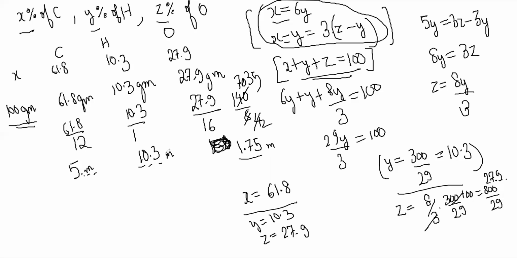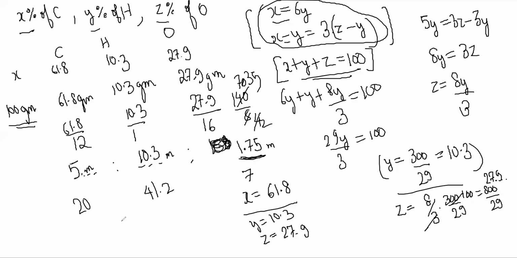Now moles cannot be a fraction, so this is a ratio. I'll multiply by such a number that it becomes an integer. If I multiply by 3 times or 4 times, 4 times makes this an integer, 3 times does not. If you do 4 times, it becomes 7, and hydrogen becomes 41, and carbon becomes 20.